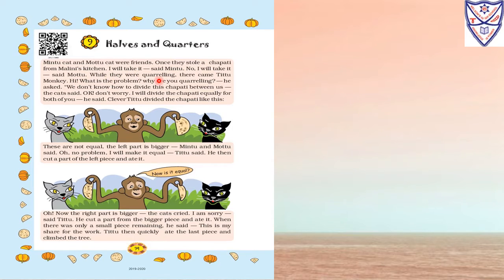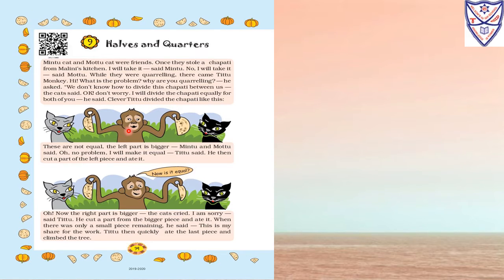While they were quarreling, Titu monkey came there. "Hi, what is the problem? Why are you quarreling?" he asked. "We don't know how to divide this chapati between us," the cats said, because two cats had only one chapati. "Okay, don't worry, I will divide the chapati equally for both of you," he said. Clever Titu divided the chapati like this.